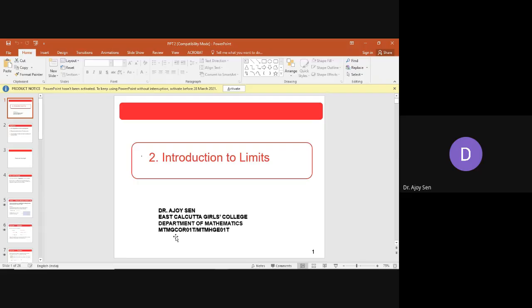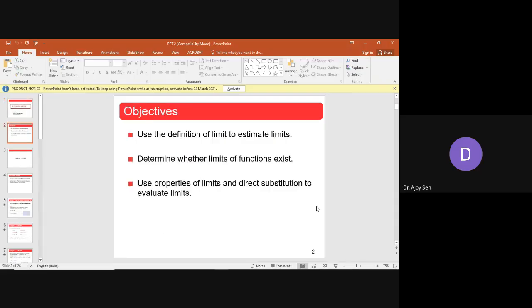So let's begin. The first thing I'm going to introduce is limit. So what is limit? These things are basically the objectives. We will first introduce the definition, actually what is meant by limit. There are two types of definition. One type we have come across, or you have come across, in your 11 or 12 standard.